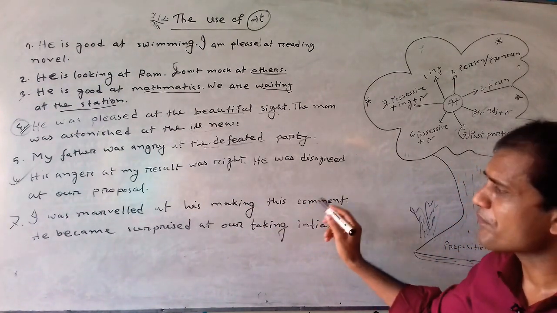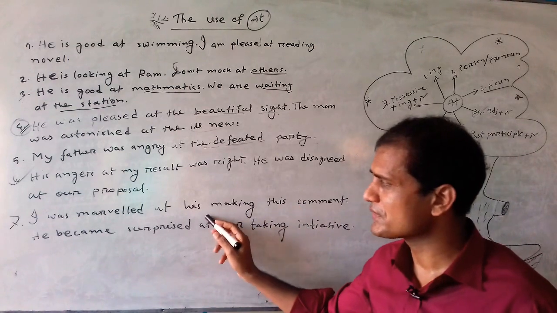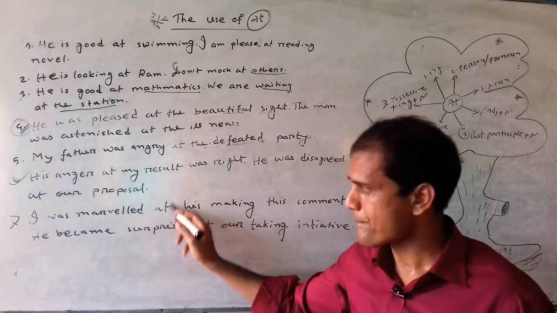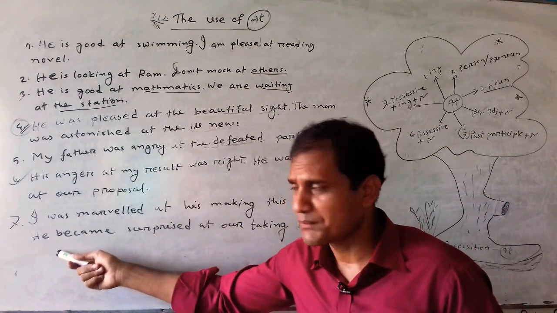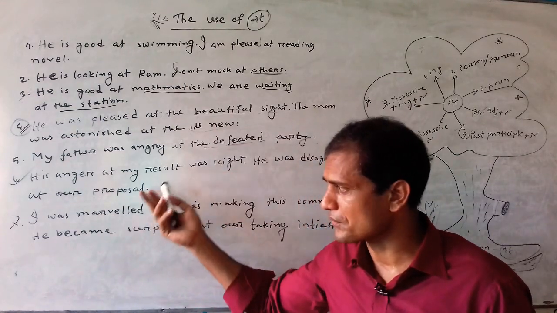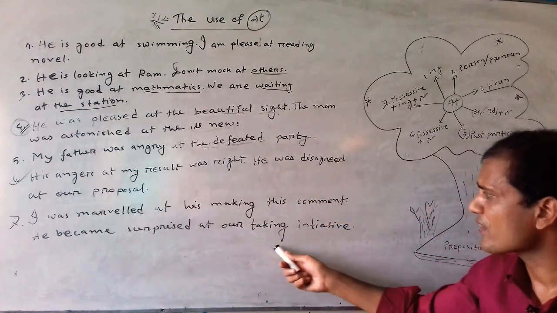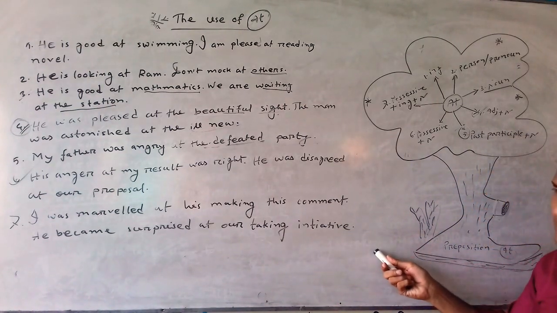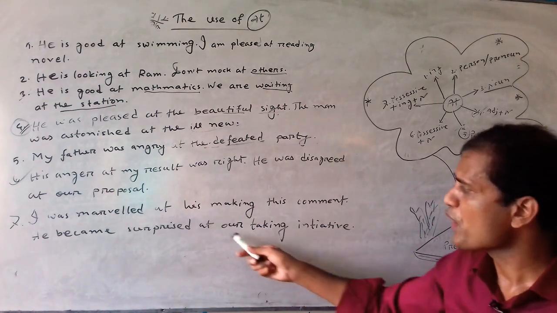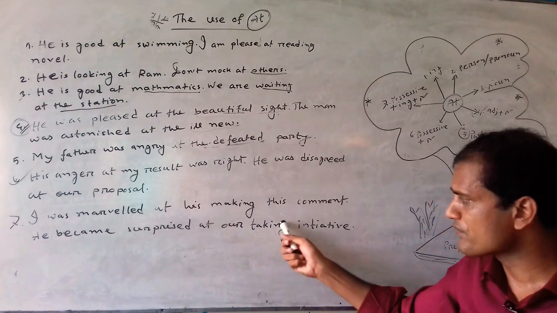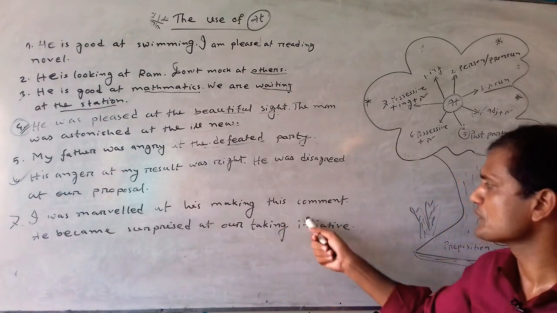So three forms can be used after this preposition. Our last example for this rule: He became surprised at our taking initiative. Possessive form, ing form plus a noun.